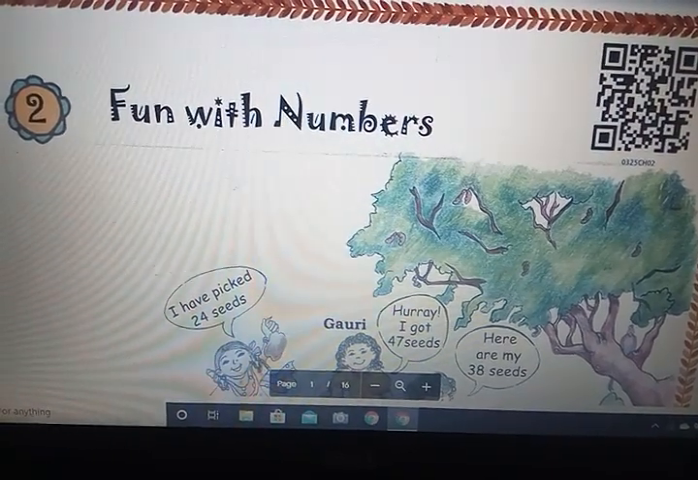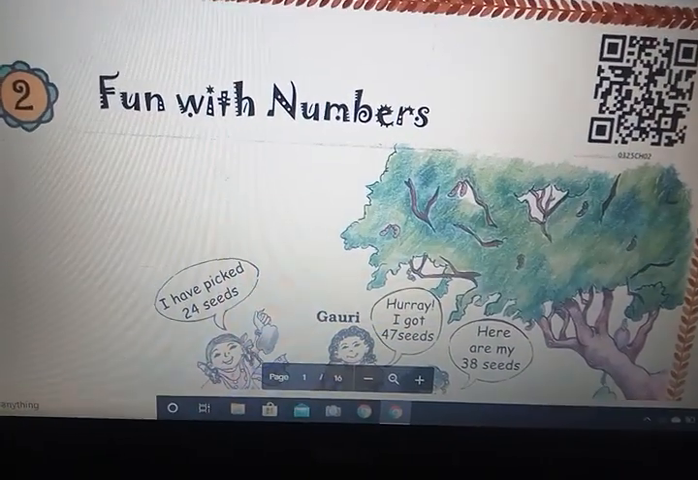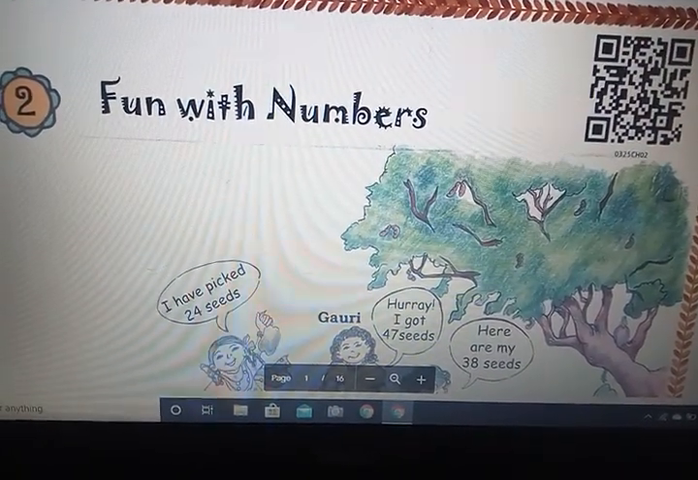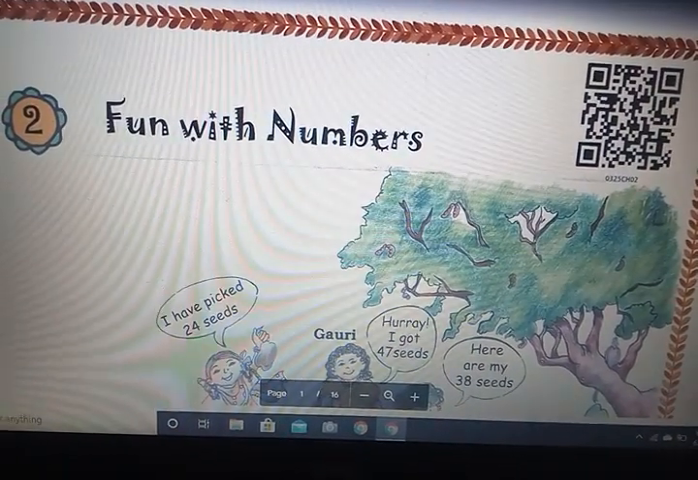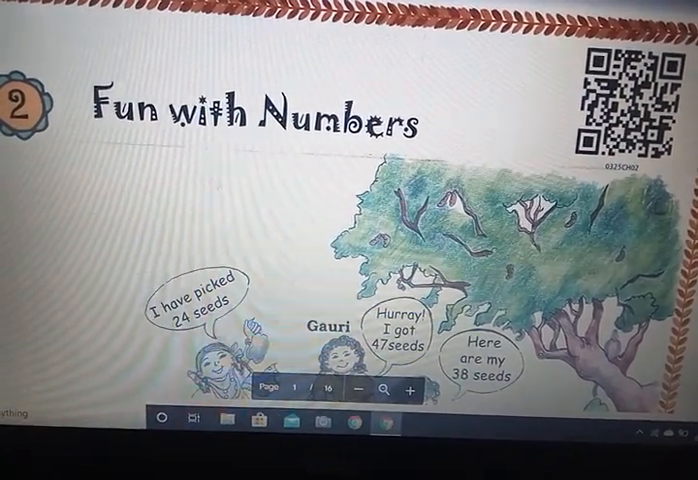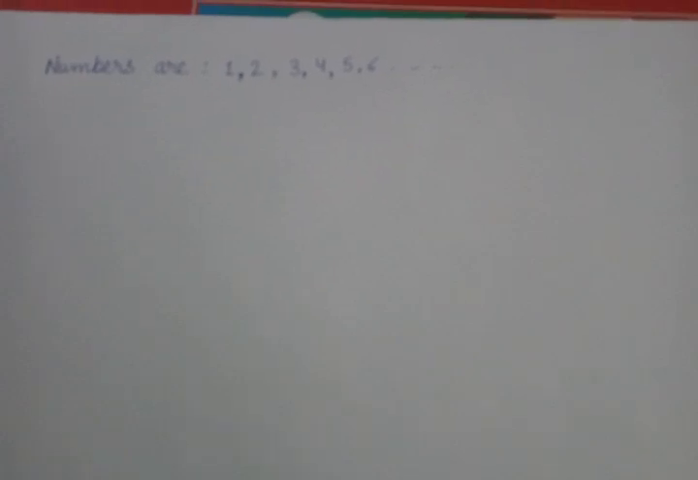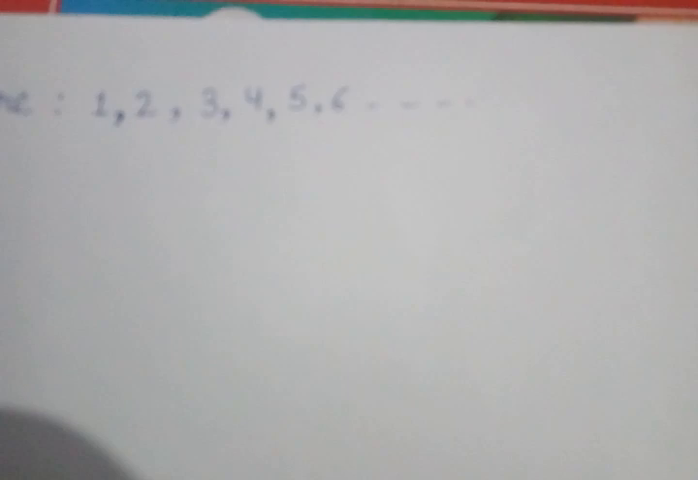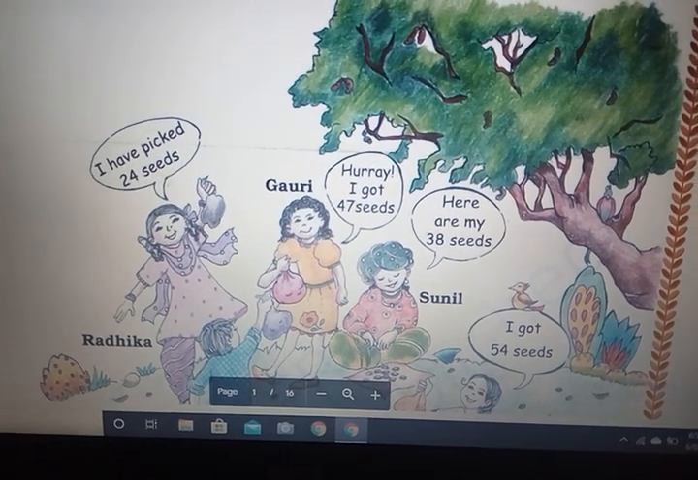We have already done chapter 1. Now let's start this chapter. Name is Fun with Numbers. You know numbers? Numbers are like 1, 2, 3, 4, 5, 6, 7 and so on. Right? These are numbers. 1, 2, 3, 4, 5, 6 and so on. Right? Now look in this picture.